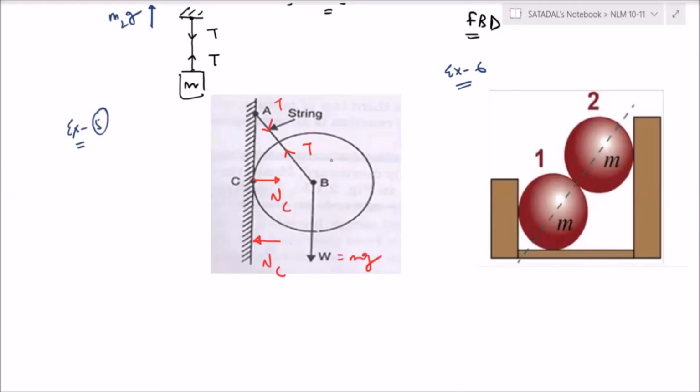Answer. Okay, correct. Tejas okay, Chaitanya fine, Bhanu okay, Rahul okay, David fine, no David not okay, think about it. Atik, yes beta, but Atik do one thing, this normal reaction you show it from the ground only, since it is offered by the ground, show it from the ground, it's okay, very good.